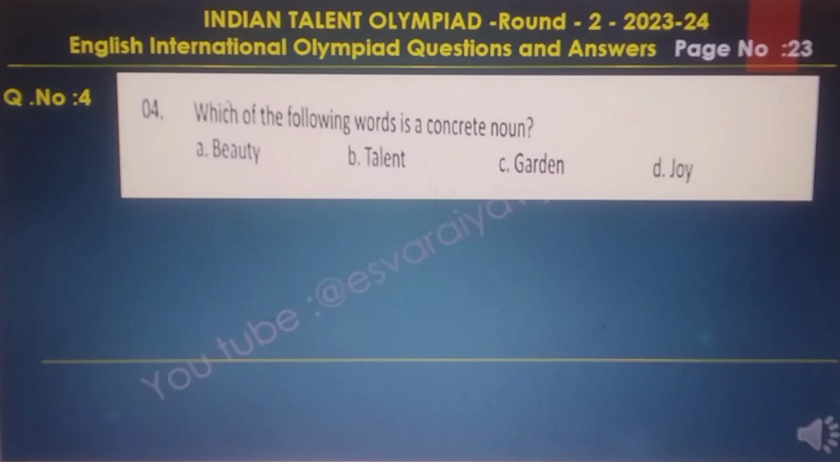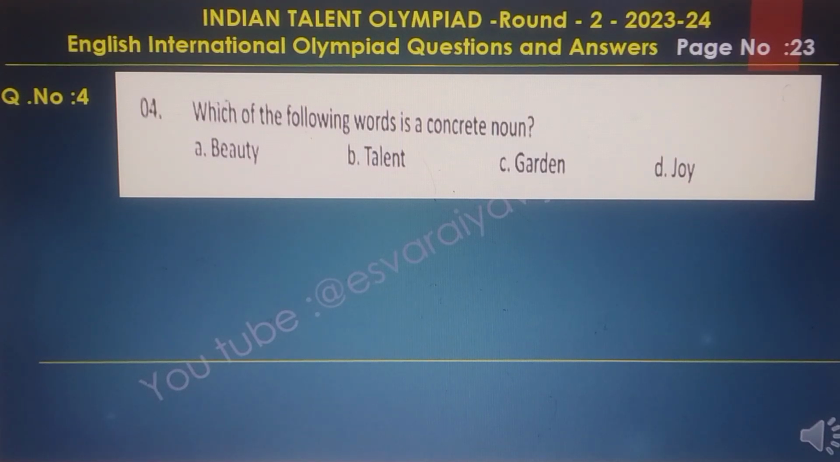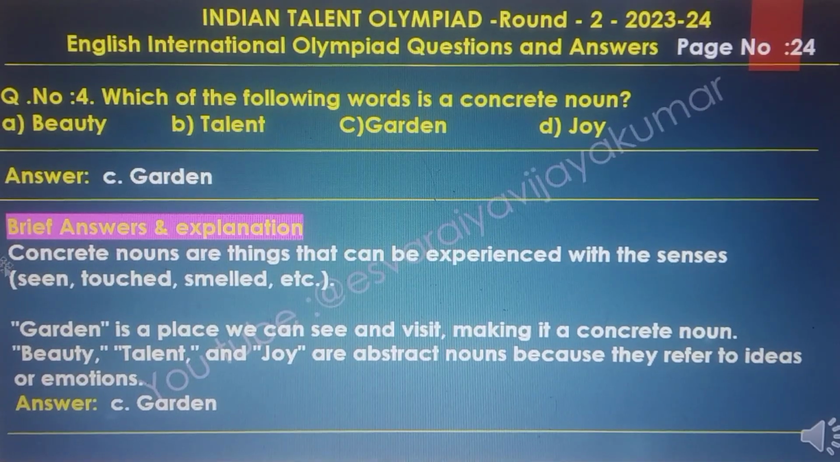Question number 4. Which of the following words is a concrete noun? The options are: A, B, C, D, E: beauty, talent, garden, joy. The final answer of this question is C, garden.